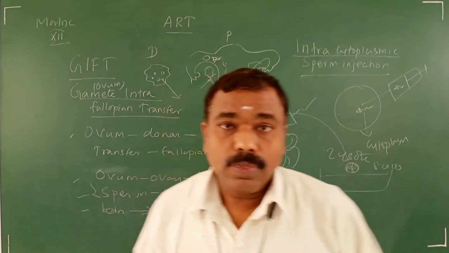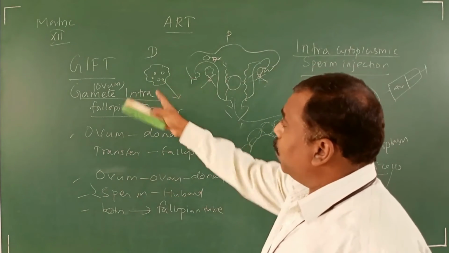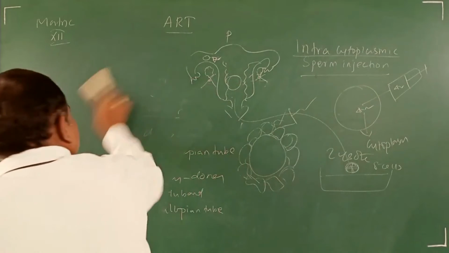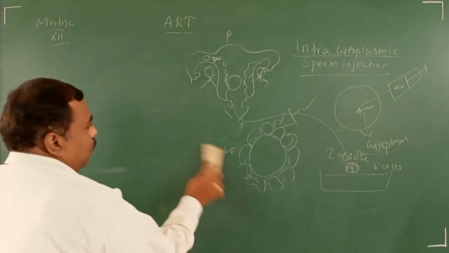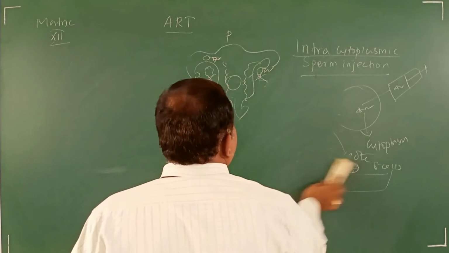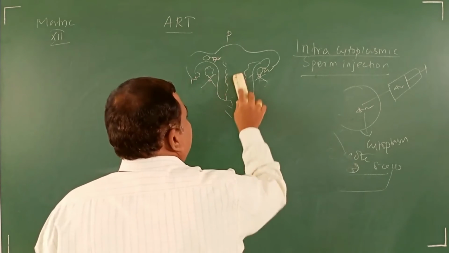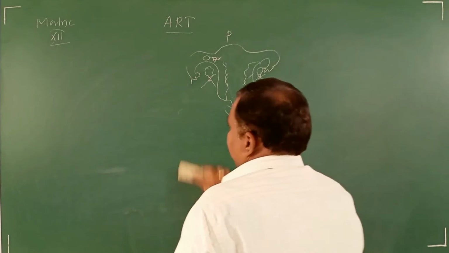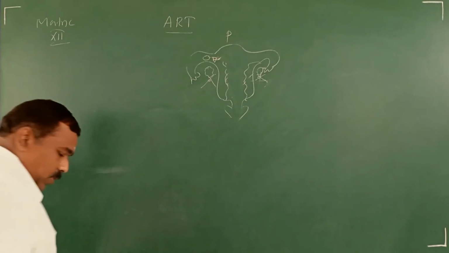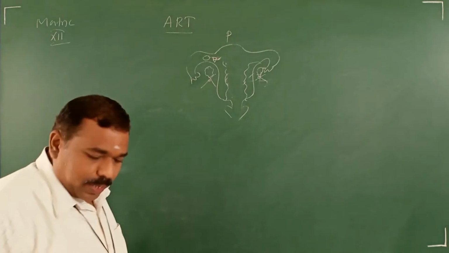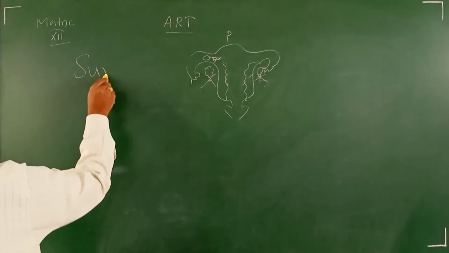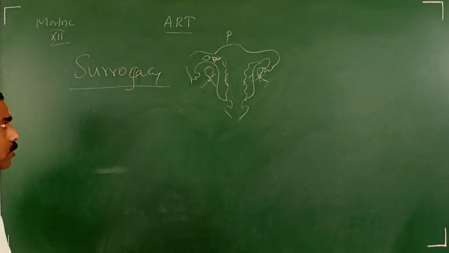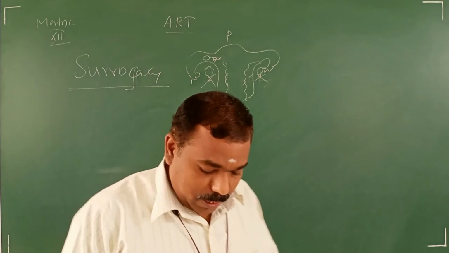What do they have to do? Like in the earlier case, where a donor helped to give the egg. But here the problem is not from the ovary. The uterus is the problem. It cannot hold the pregnancy, the infant. So here the next technique is termed surrogacy. Surrogacy mother, you might have heard the term surrogacy.